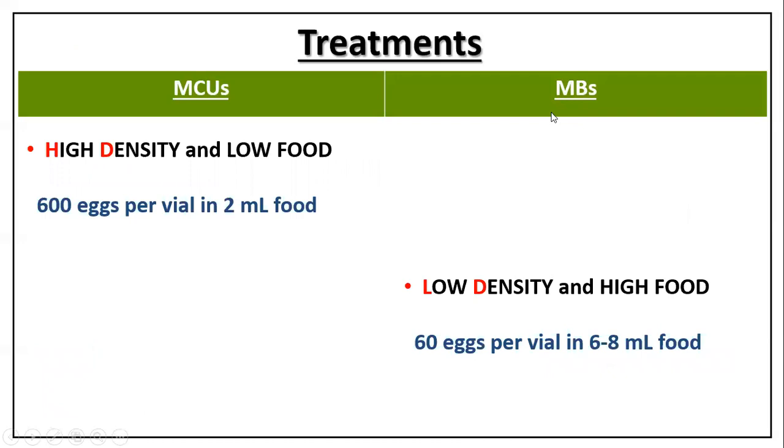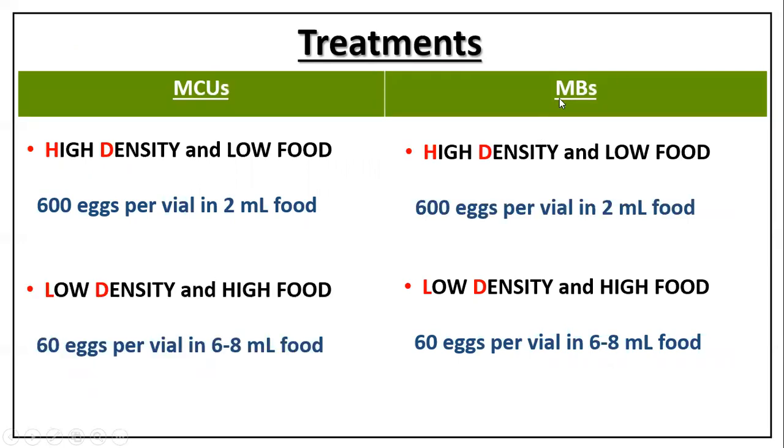In two of those four treatments, MBs were grown in their own developmental density, that is MB in low density, 60 larvae in 6 to 8 ml of food, whereas MCUs were grown in high density, 600 larvae in 2 ml of food. We also had two more treatments where MBs were maintained at high density, that is 600 larvae in 2 ml of food, and MCUs at low density, where 60 eggs were there in 6 to 8 ml of food.